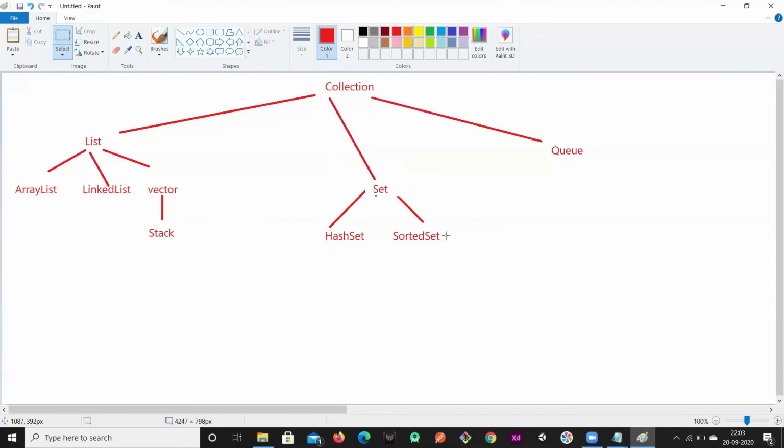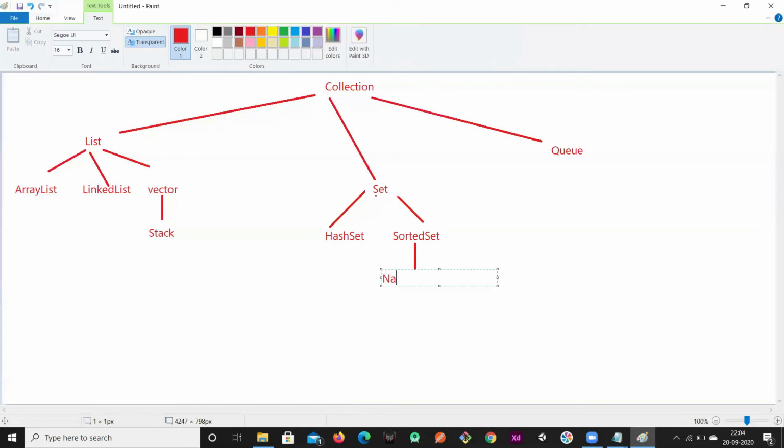Sorted set. Again in the sorted set we have navigable set and then tree set, right? Again in the sorted set we have something called navigable set. Okay, so the child of navigable set is tree set. So tree set is a child of navigable set.